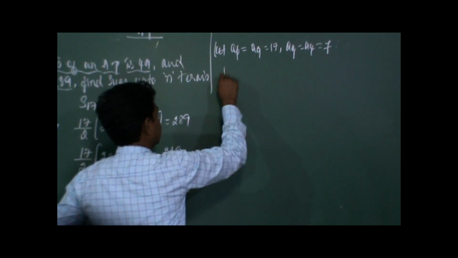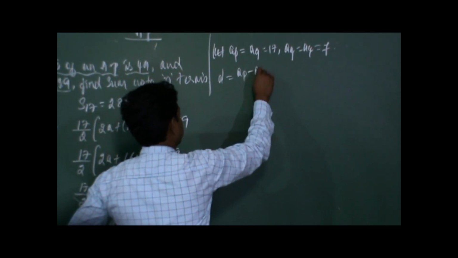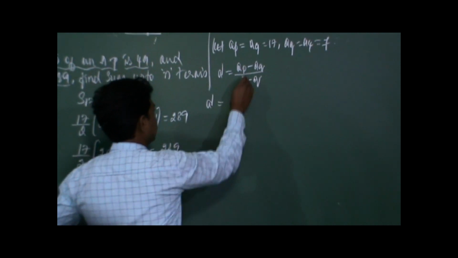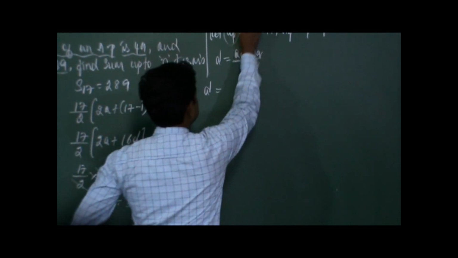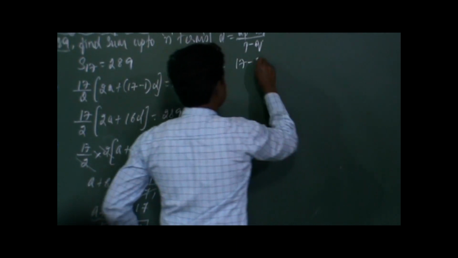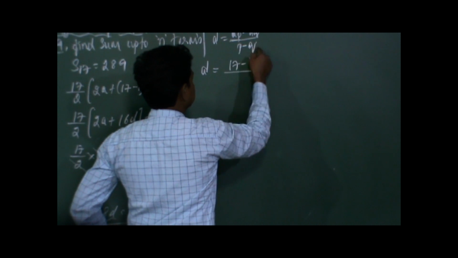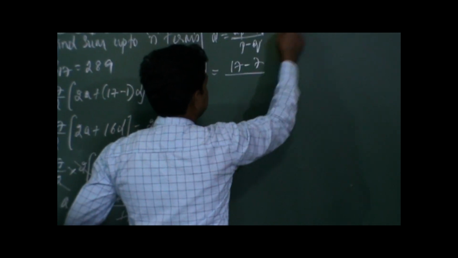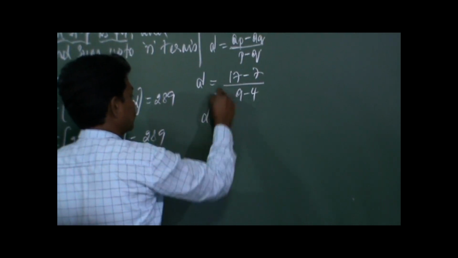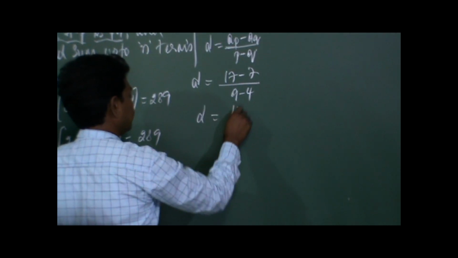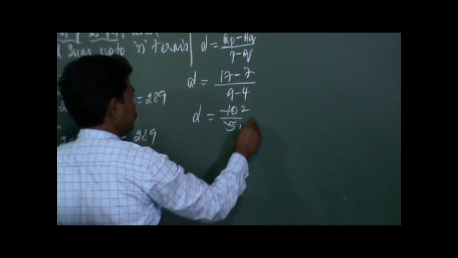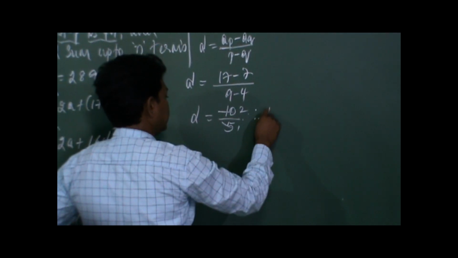D is equal to AP minus AQ by P minus Q. So D is equal to 17 minus 7 by P minus Q, that is P stands for 9 and Q stands for 4. So 9 minus 4. D is equal to 17 minus 7 is 10, by 9 minus 4 is 5. 5 ones are 5, 5 twos are 10, so therefore D is equal to 2.